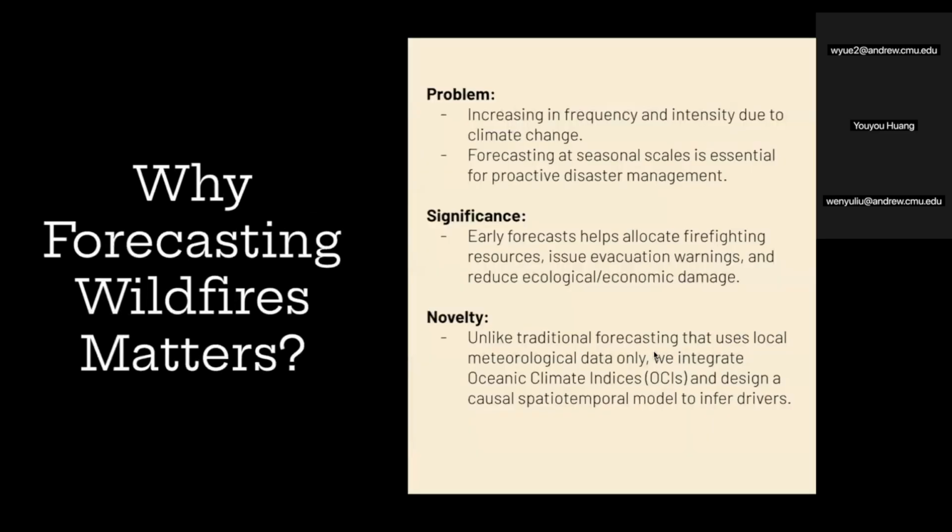Wildfires are becoming more frequent and intense due to climate change, making it crucial to improve our ability to predict them. Seasonal scale forecasting enables proactive disaster response, helping firefighting agencies plan resource allocation, issue evacuation warnings, and ultimately reduce ecological and economic losses. Unlike traditional forecasting, which often relies only on local weather conditions, our work integrates global ocean climate signals to uncover the deeper causal relationships behind fire events.